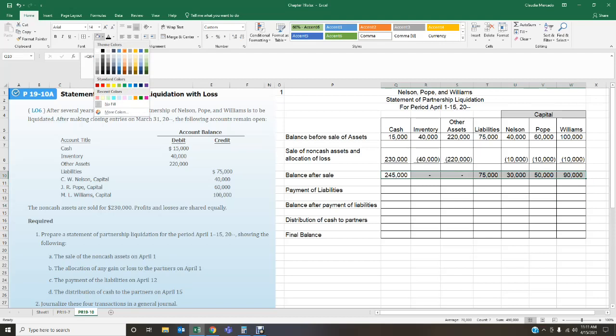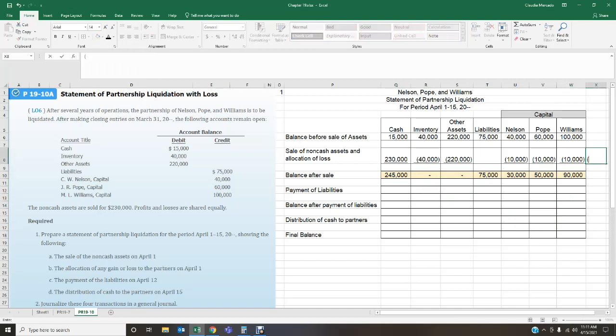Let me put this in a little color right there, okay. Now that takes care of the sale of the non-cash assets. I've sold them. That takes care of requirement A, okay? I'm going to put here a little A, okay? Now requirement B, the allocation of any gain or loss to the partners on April the 1st, the allocation has been done. So this is A and B, okay? Because we allocated the loss right there to the 3 partners, okay?